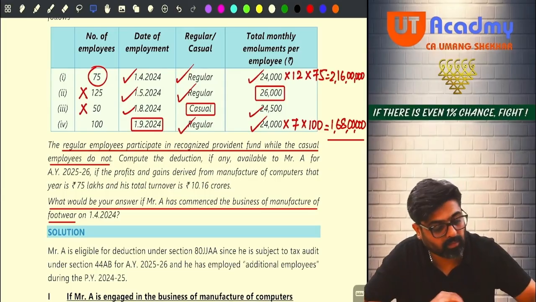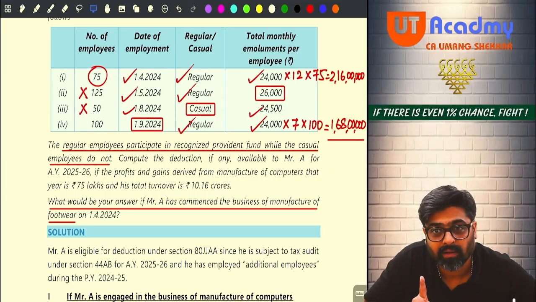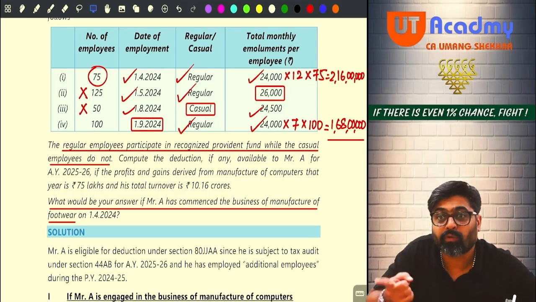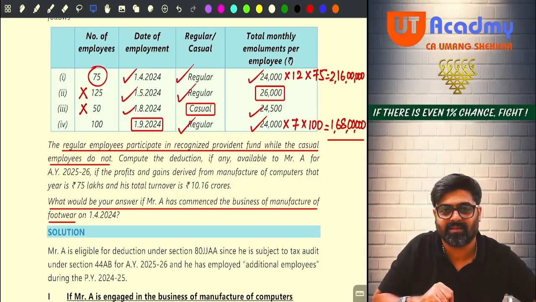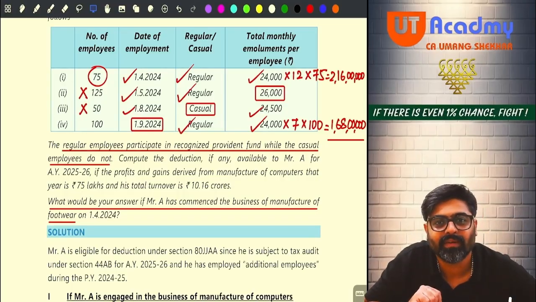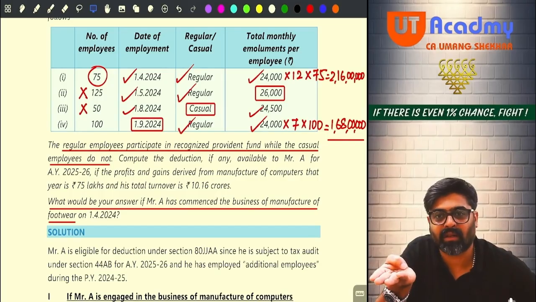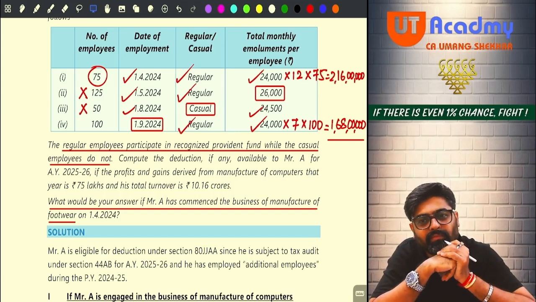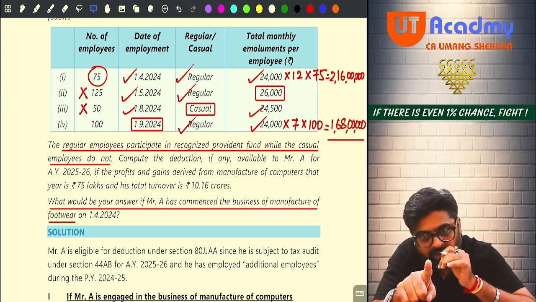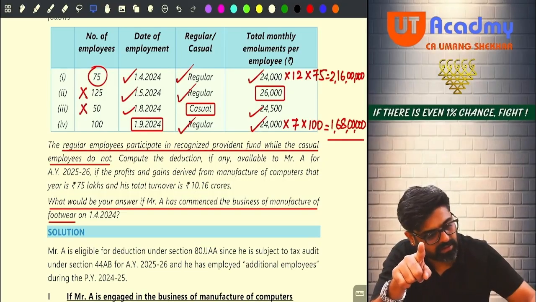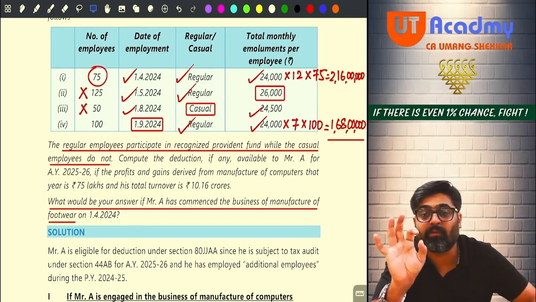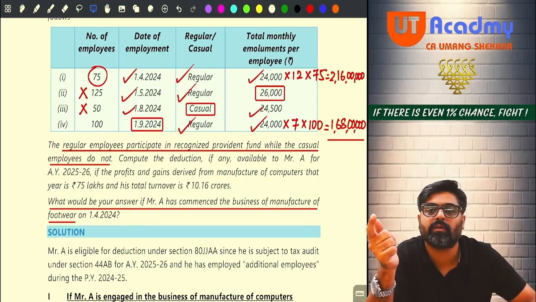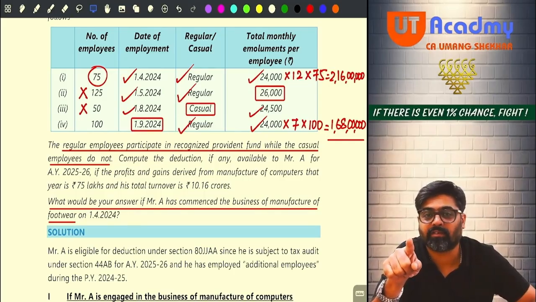So emoluments given to them, 24,000 I will give them. But wait, 24,000 for one employee I will give from September to March, not for 12 months. These 100 employees are joining me in September. So will I give them salary for 12 months or only 7 months? So 24,000 for 7 months only I will give, no? So 24,000 into 7 will be 1,68,000 per employee. How many employees are there? 100 employees. 1 crore 68 lakhs.